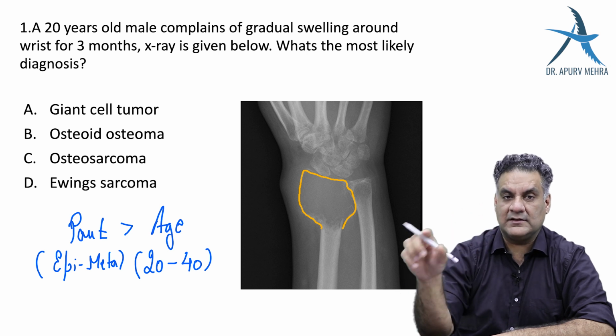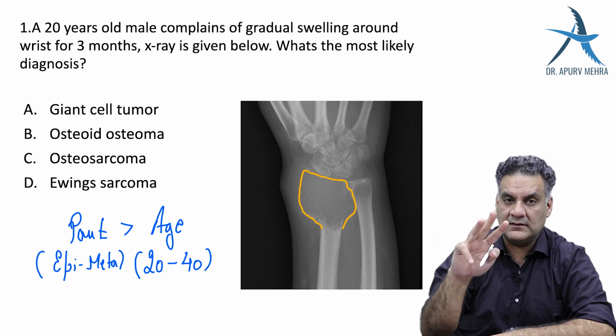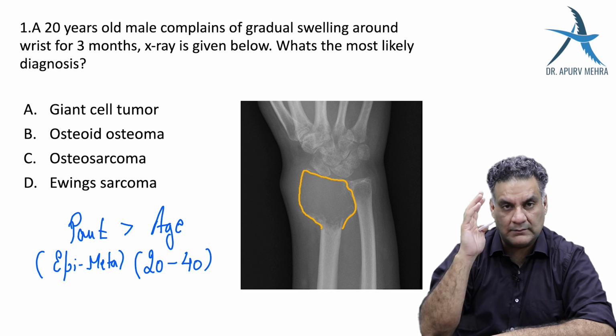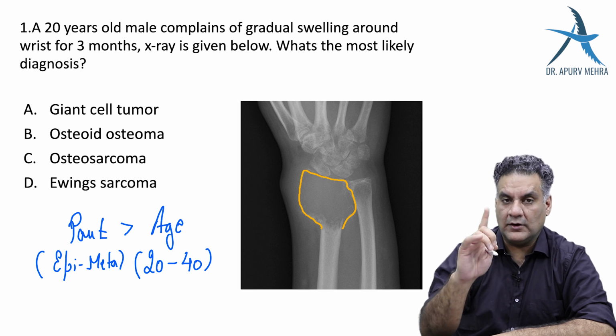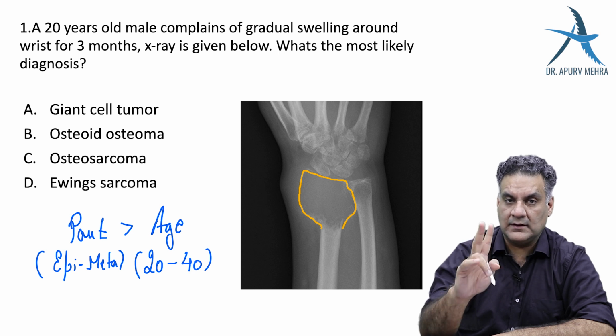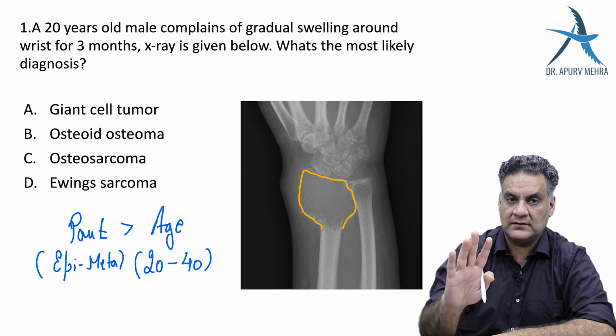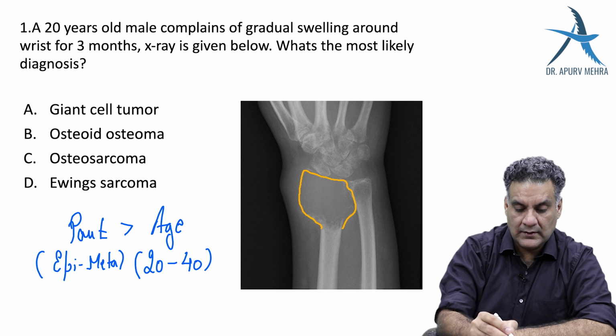For your entrance exams, remember three things which are there in the lower end femur. This is something which you should not falter on. Number 1, osteomyelitis. Number 2, giant cell tumor. Number 3, osteosarcoma. All three are exam questions. So let's look at this question.